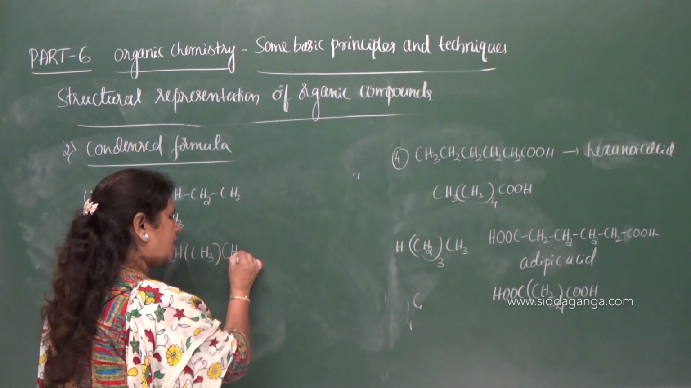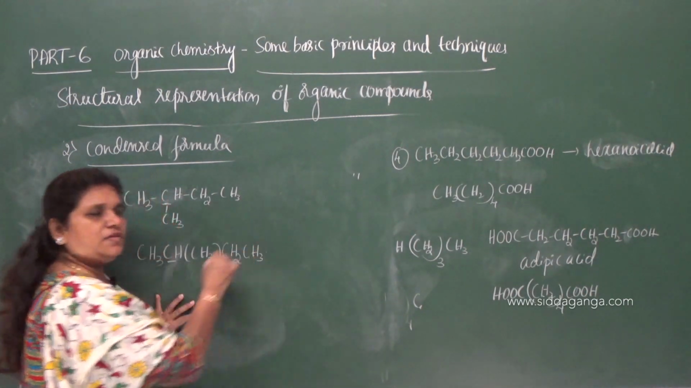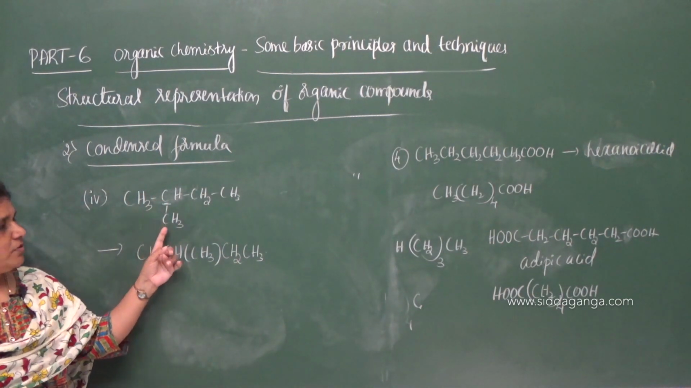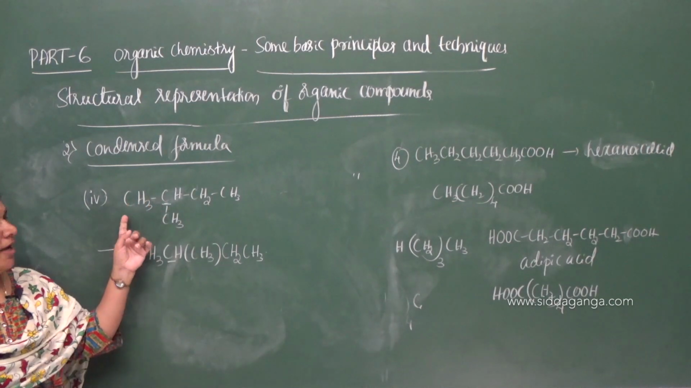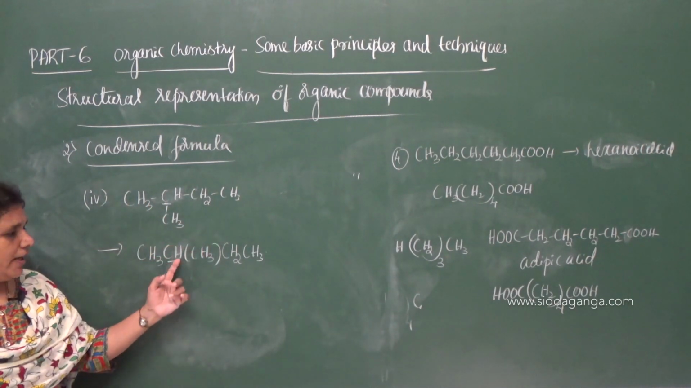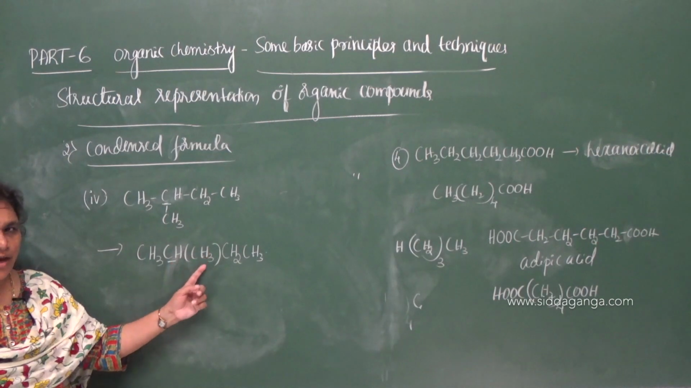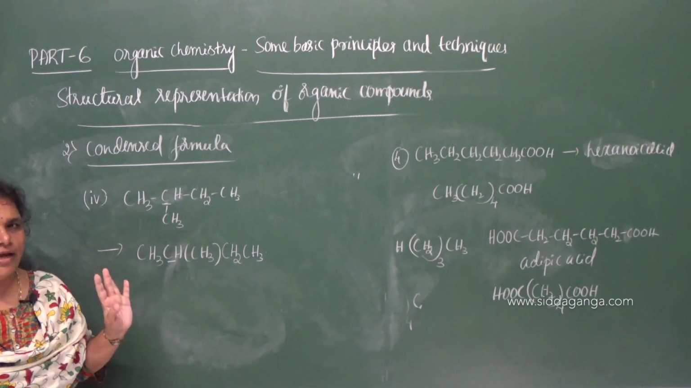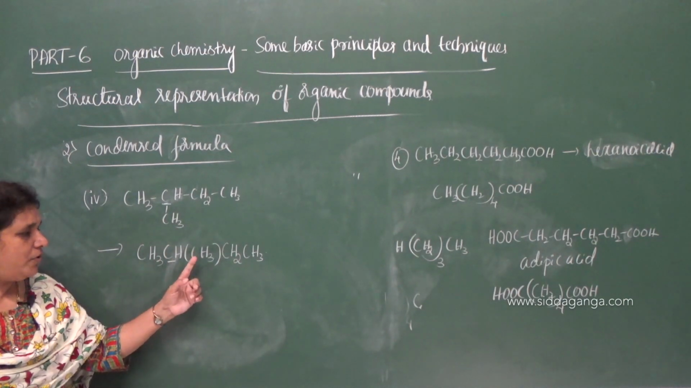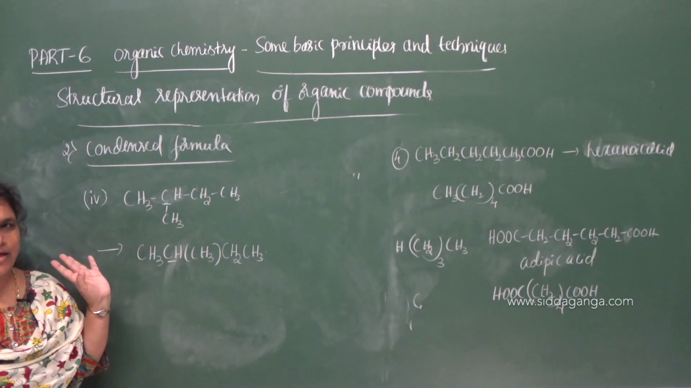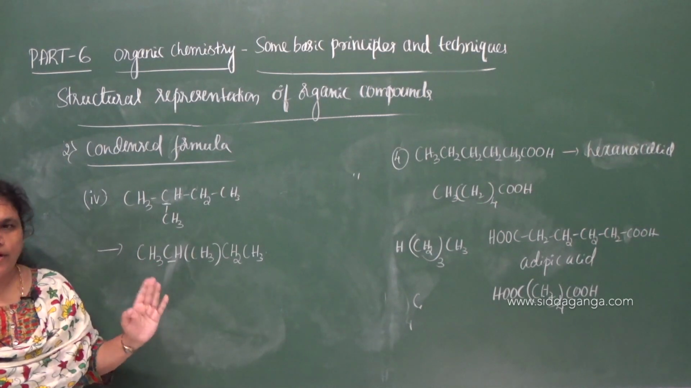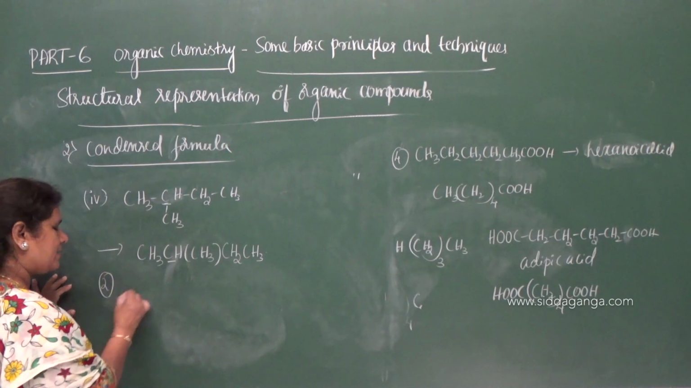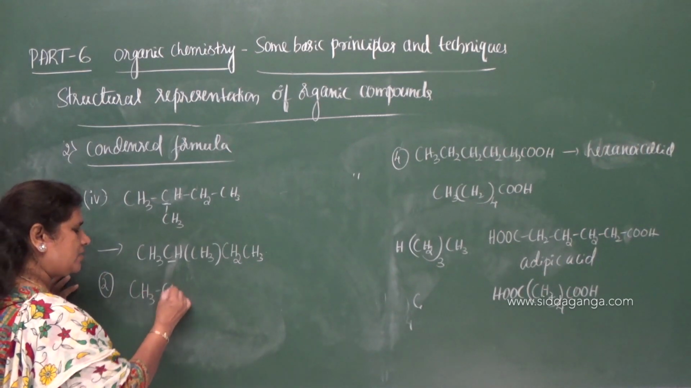Then CH2, CH3. So remember, any side chain or substituent group that is bonded to any atom in a given compound can be represented by using brackets next to the atom to which that group is attached. And this is one more point in condensed formula. Then let me give the second example.